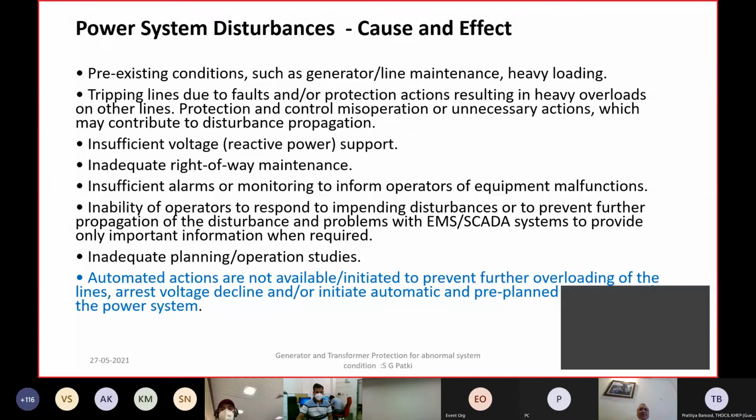As the disturbance propagates, we have an unbalance in generation, load, the reactive power support which is required, and the voltage level at various busbars. They can vary depending on the reactive support, which may not be available.